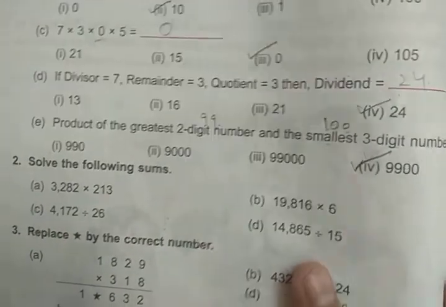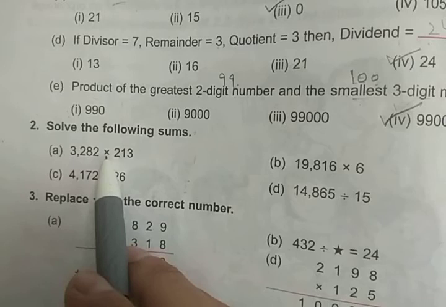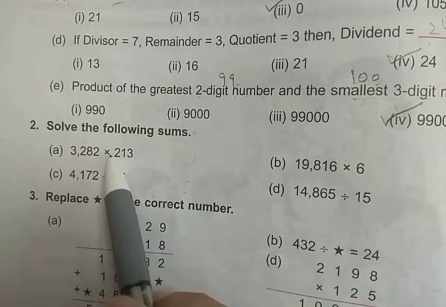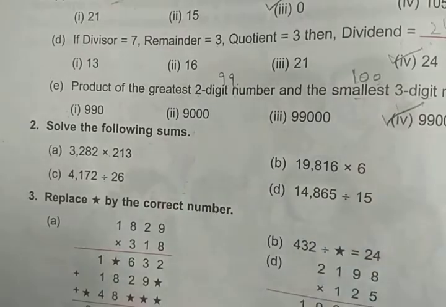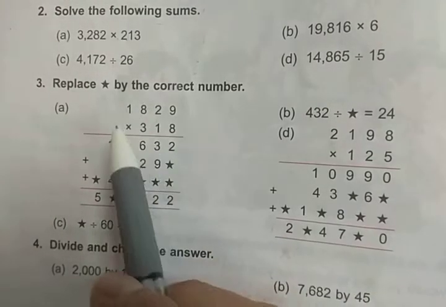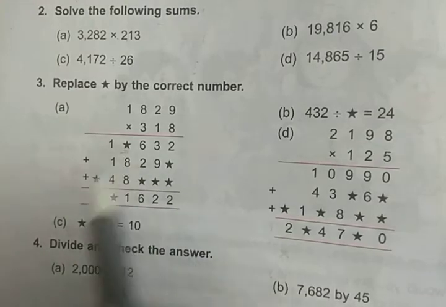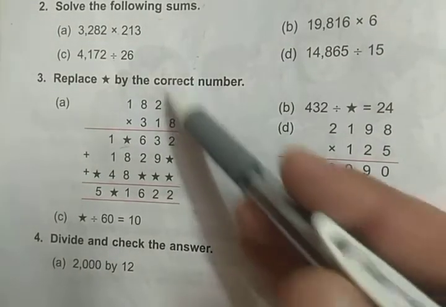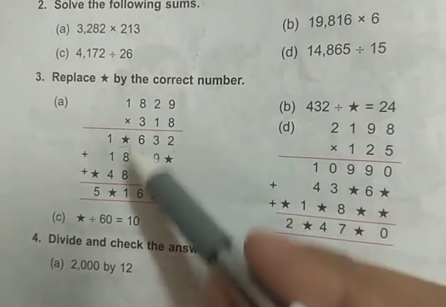And question number 2, solve the following sums. So you have to see the signs and then solve it. A part is of multiplication, B is again of multiplication, then division, and then division. So you have to do it yourself, do practice. And this question is also very easy. You just have to solve it. Most of the part is given, you have to fill these blanks. Just solve it as you are solving, and these blanks will automatically come to you.